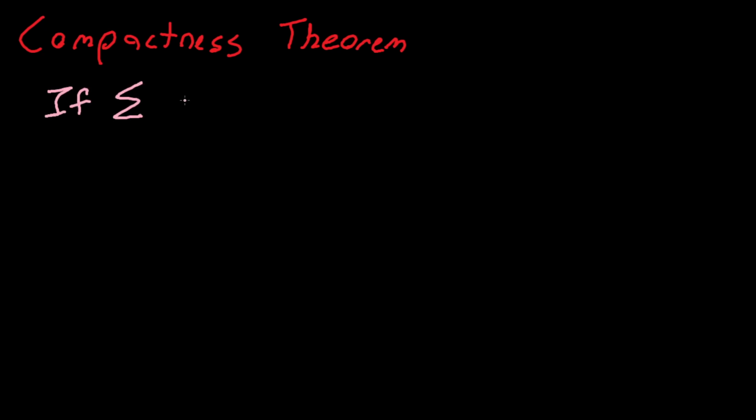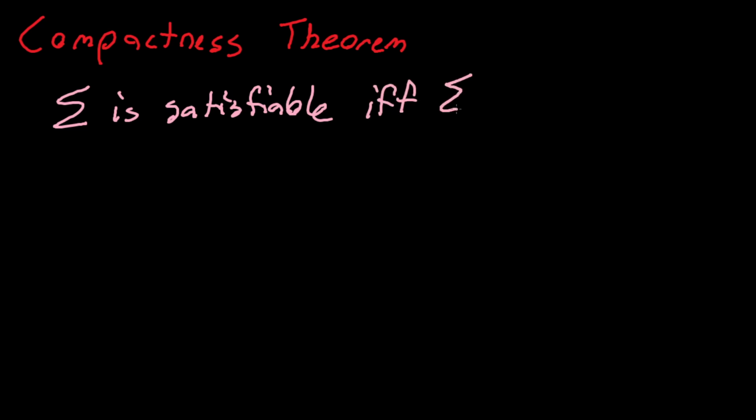So the last thing I want to prove is something called the Compactness Theorem. And this will be barely a proof. This is really more of a corollary of what we just did. The Compactness Theorem says that sigma is satisfiable if and only if sigma is finitely satisfiable.